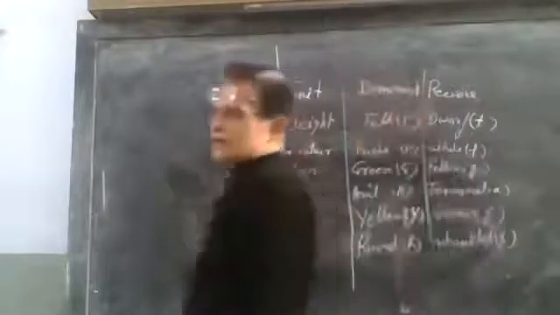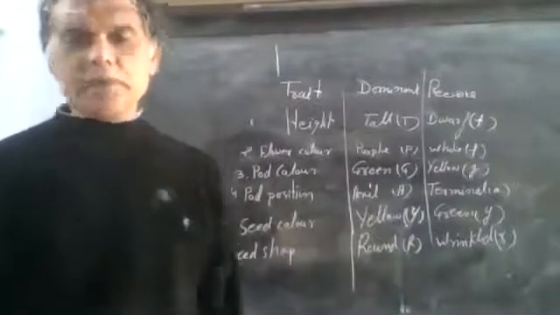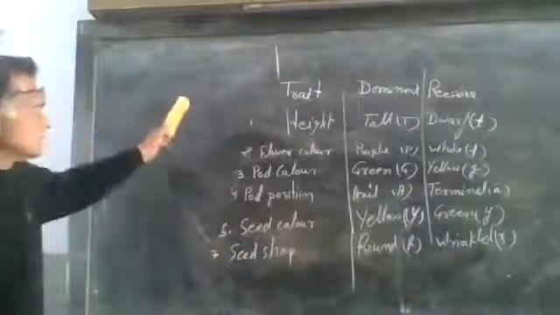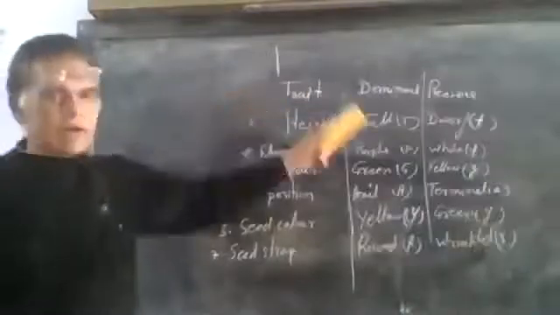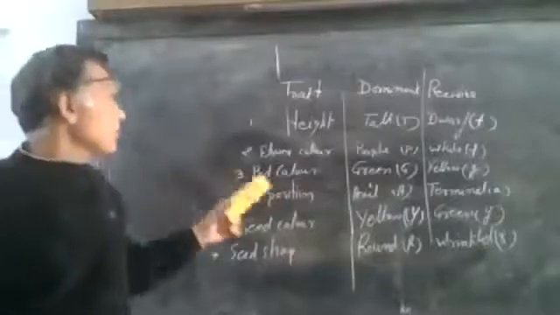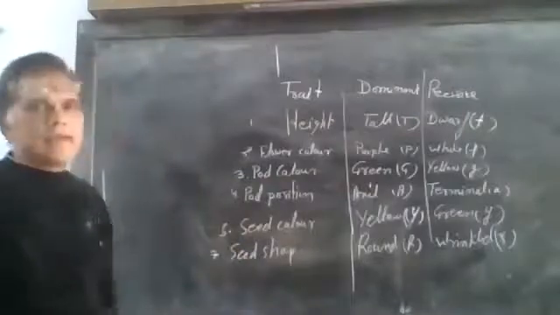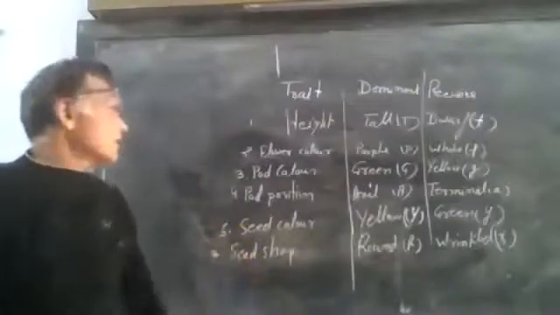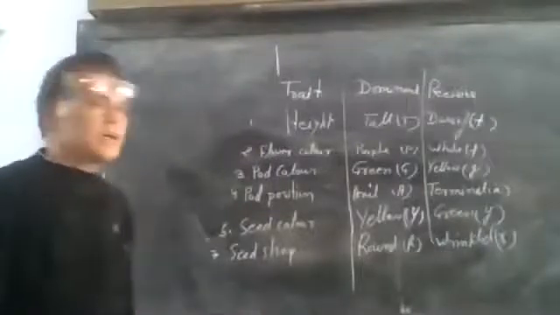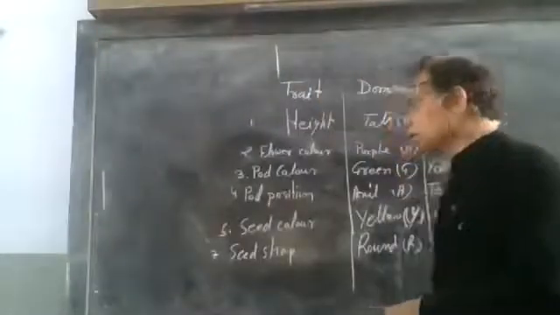So these 7 characters were selected by Mendel for his experiment: plant height, tall and dwarf; flower color, purple and white; pod color, green and yellow; pod position, axile and terminal; seed color, yellow and green; and seed shape, round and wrinkled.